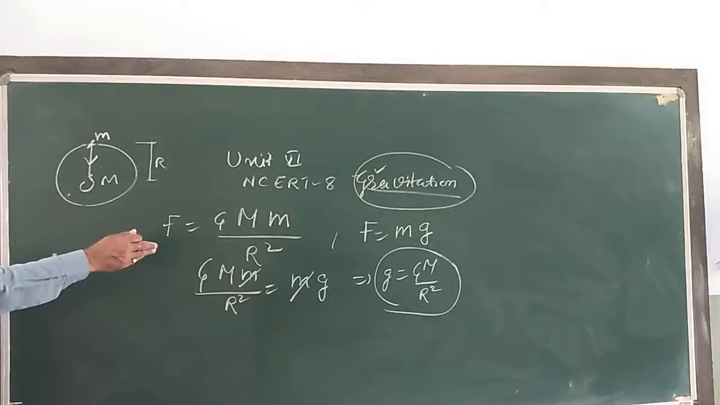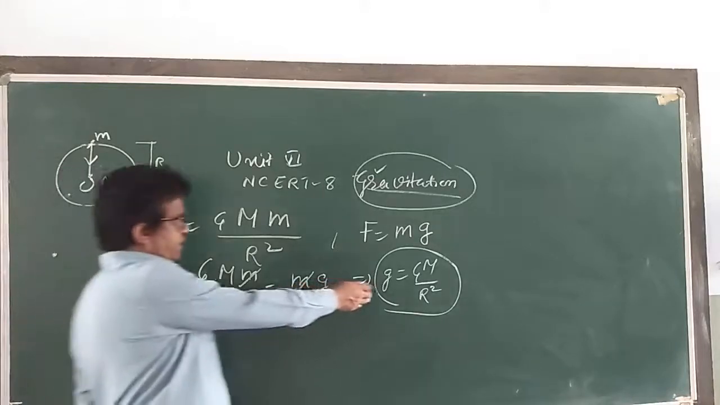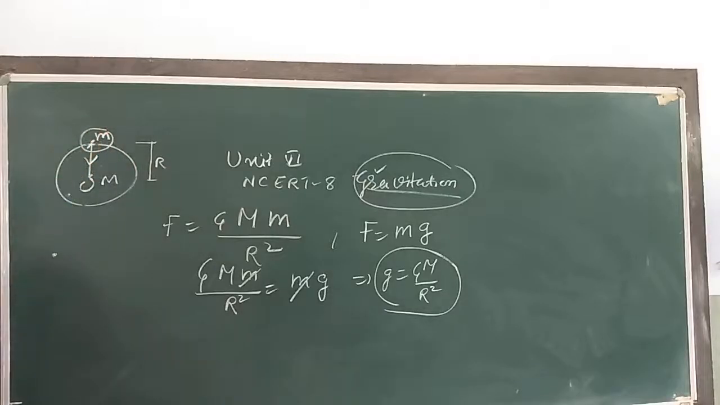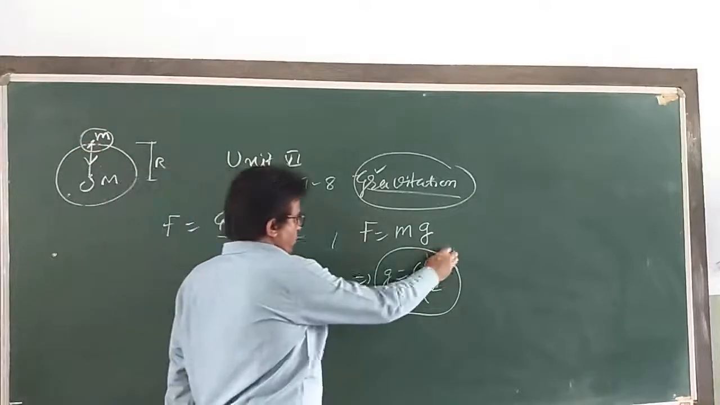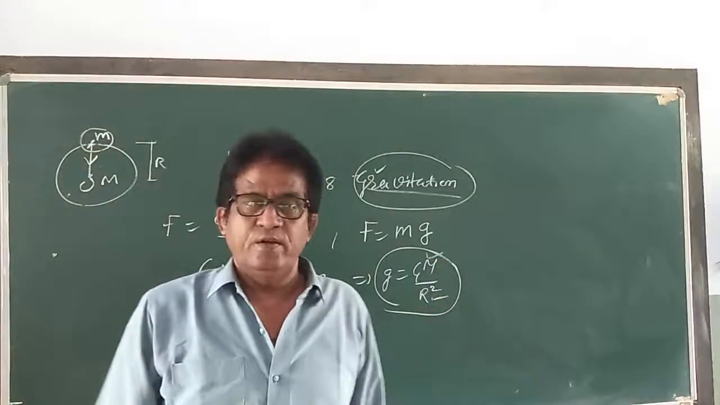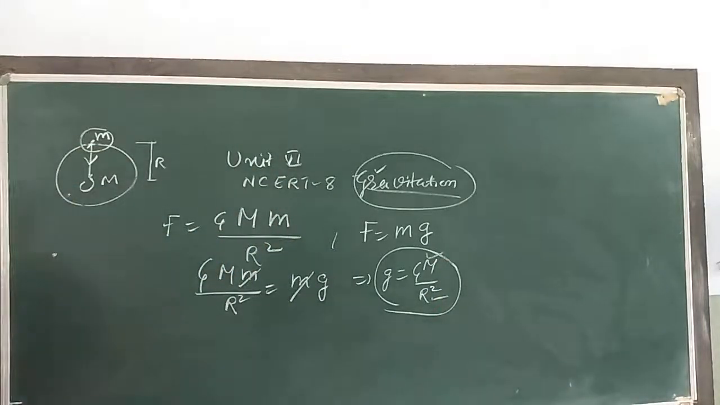Acceleration due to gravity here is independent of mass, shape and size of the body. It depends on the mass of the earth and radius of the earth. इस बात पे डिपेंड करेगा. Okay, write down this.